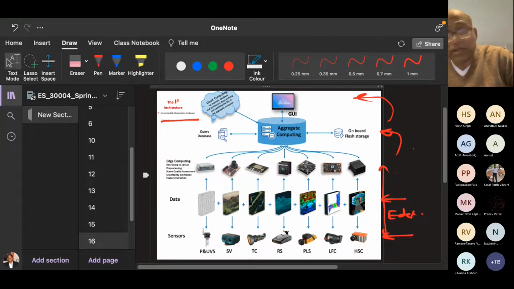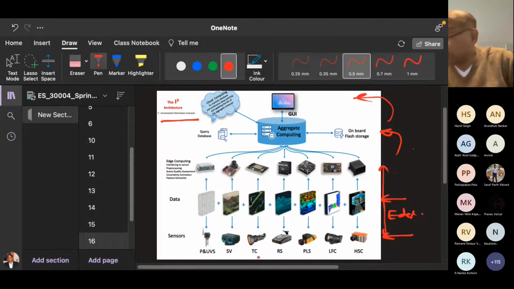So you can see there are lots of sensors here. For example, SV stands for stereo vision. TC stands for thermal vision, night vision. Then RS for radar scan, PLS for portable lidar scan, LiDAR. LFC is called light field camera. Then HSC for hyperspectral camera. And this PUVS is for some prior information. Priors, that means some priors are there.